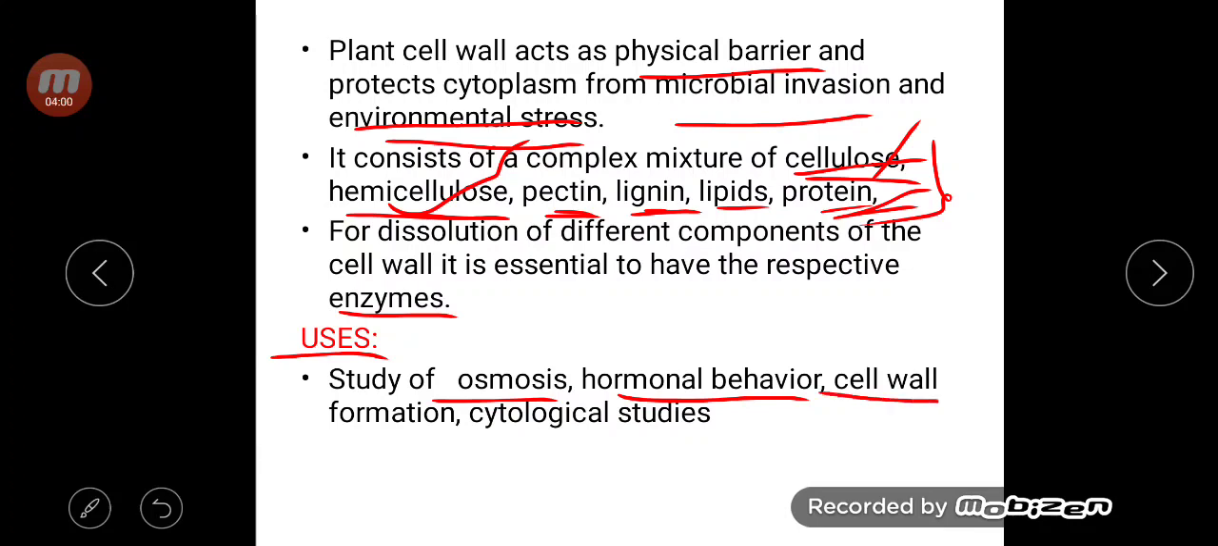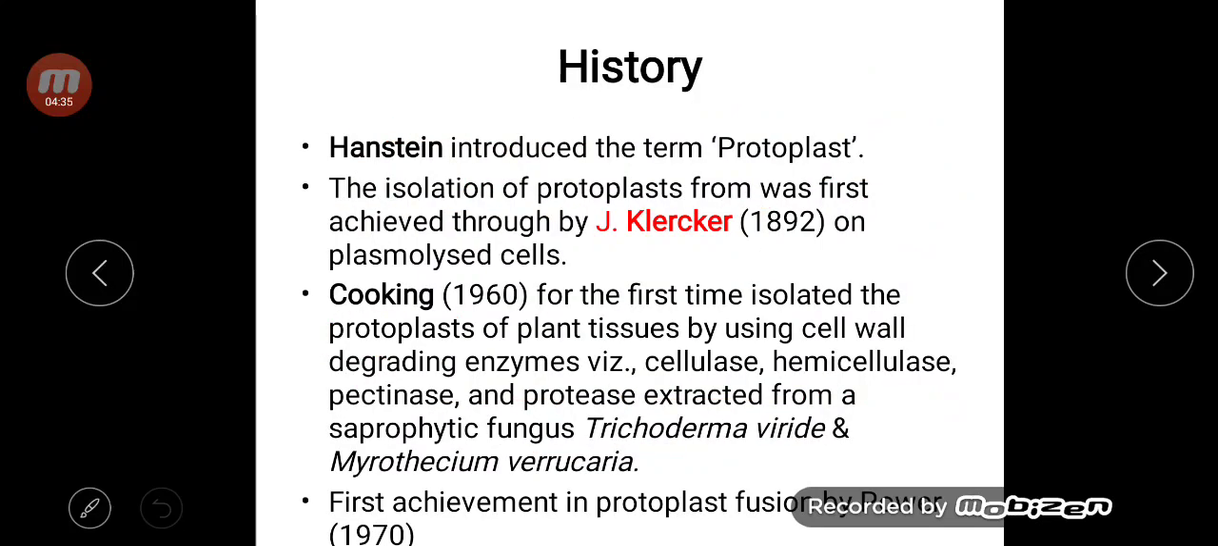And this protoplast is without the cell wall. Here with the protoplast, how it synthesizes its cell wall can be easily studied. Cell wall formation can be studied by using the protoplast. And for cytological studies, each protoplast behaves as an individual cell, so that we can easily come to know what metabolic activities are going on within the cell, and what the genetic nature of the cell is.